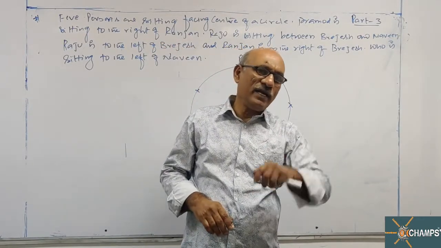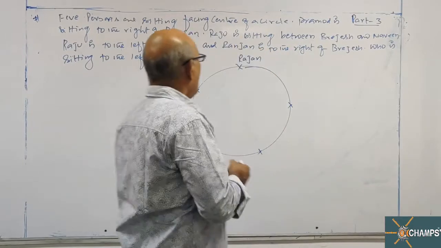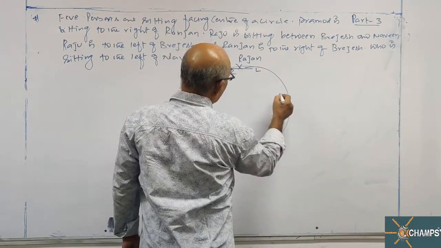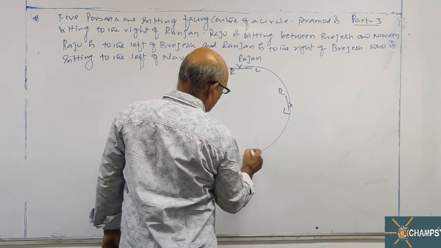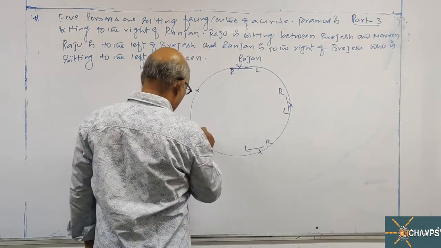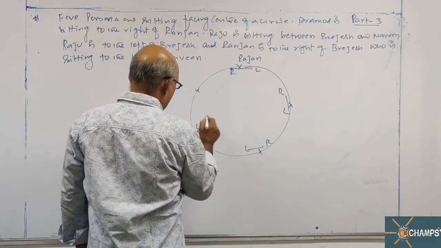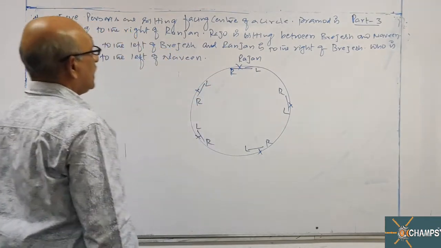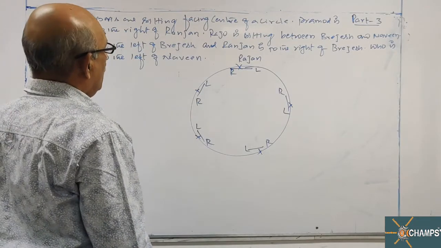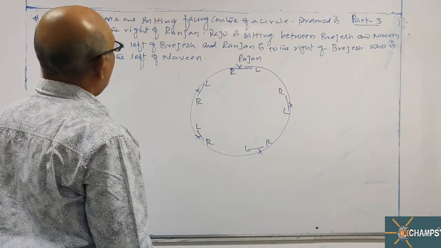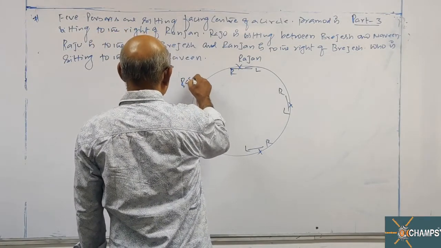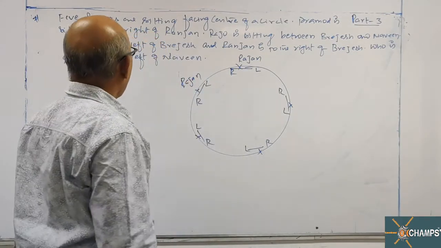If it is given right, anti-clockwise direction. Or simply you write this way, left right. Pramod is sitting to the right of Ranjan, so Pramod will come here.